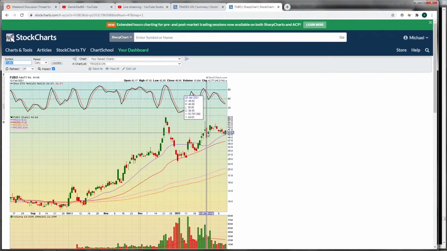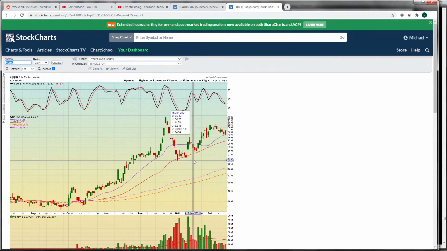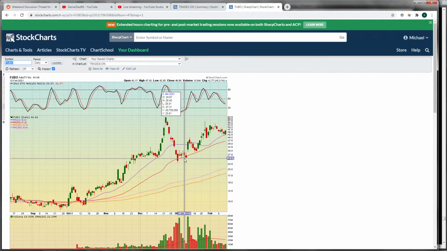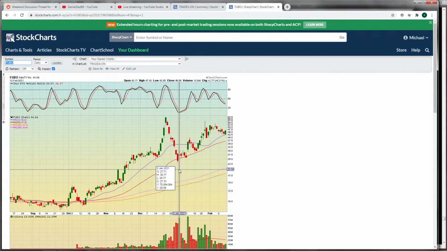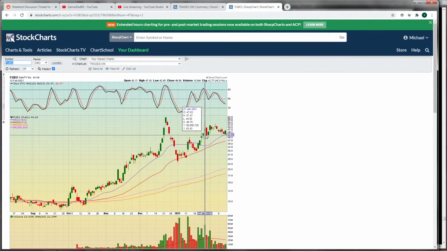Because from a technical point of view, at least you have a stock that's running up, and at least it's come down and hit support on the 50-day moving average and held that several times. And remember, it's held. You're not splitting hairs here. And then it's come back up.